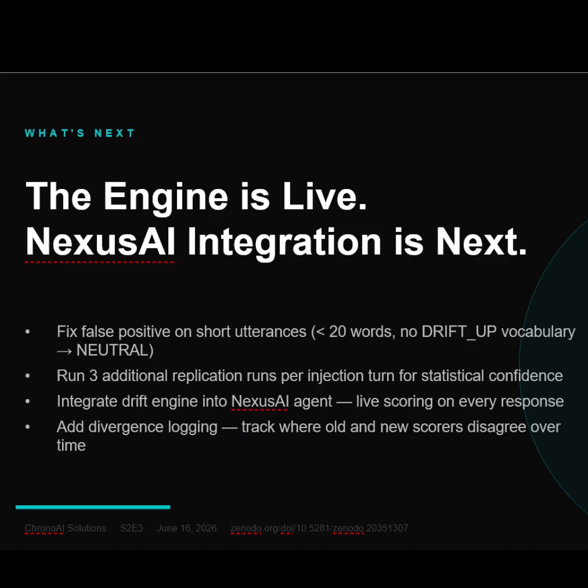Third, and this is the one I'm most interested in, the engine goes into Nexus AI. Every single agent response scored in real time. Contextual classification, live divergence flags. That's where this becomes a production safety layer instead of a research instrument. Tonight we validated it works. Next, we make it permanent.